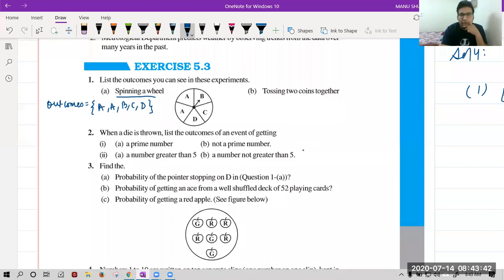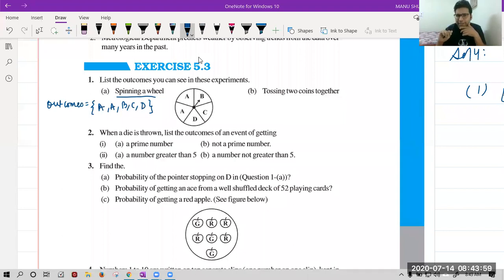Now, for the first part, we just had to write all the possible outcomes. Whenever the wheel rotates, either the first A will come, or the second A will come, or B will come, or C will come, or D will come. So we have these 5 possible cases.